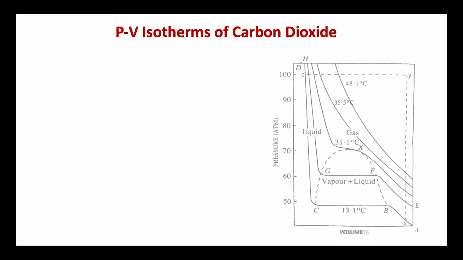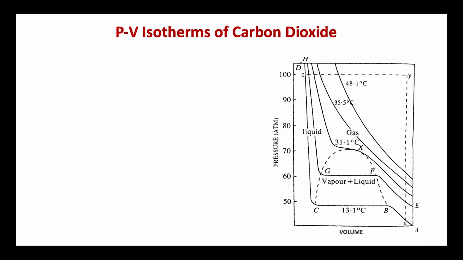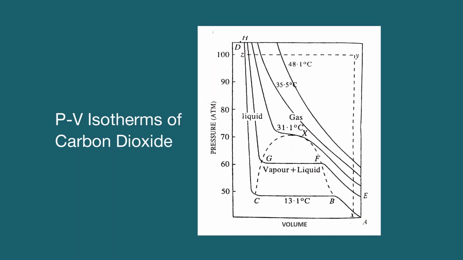The isotherms of carbon dioxide determined by him at different temperatures are shown in this figure. Let us now consider first the isotherm at the lowest temperature, that is 13.1 degrees Celsius. The point A represents carbon dioxide in the gaseous state occupying a certain volume under a certain pressure. On increasing the pressure, the volume diminishes, that is the curve AB. At B, which represents a pressure of 49.8